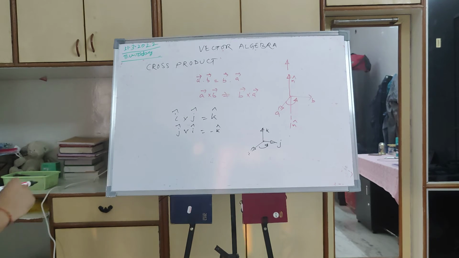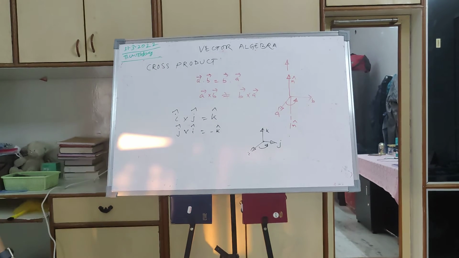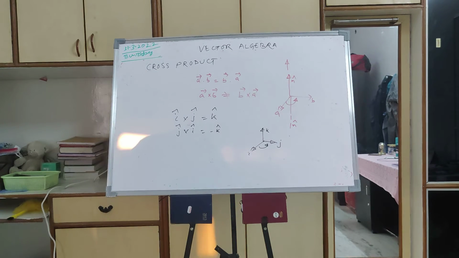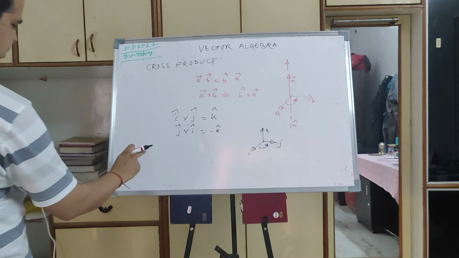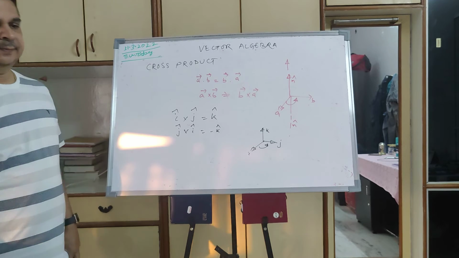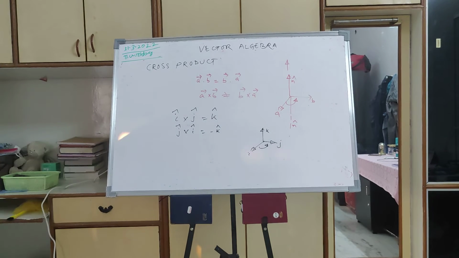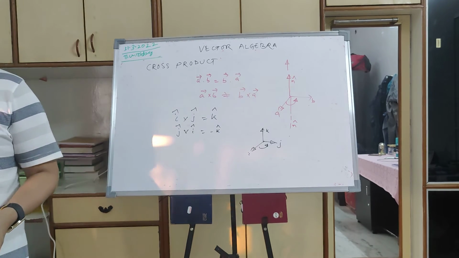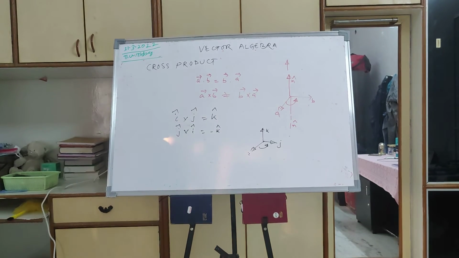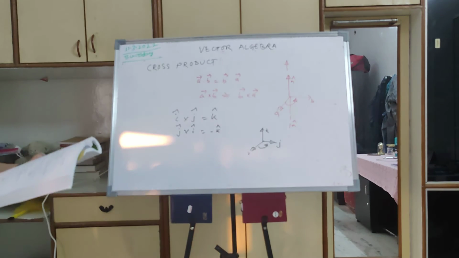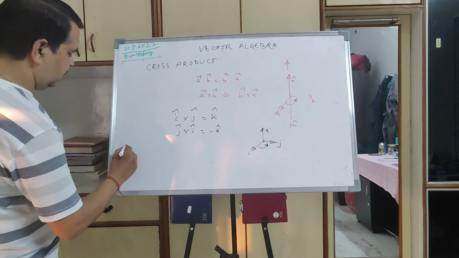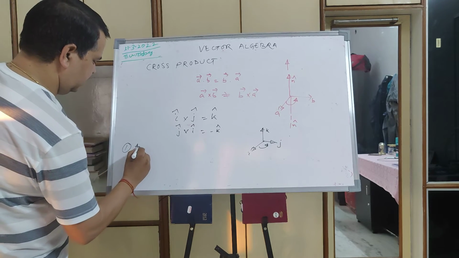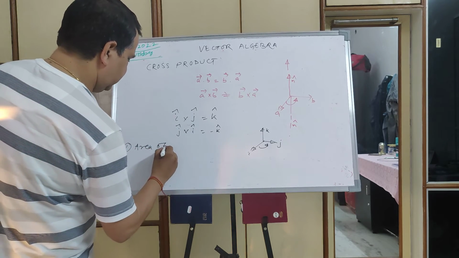Now we will get into two important applications of the cross product in geometry. We have told that vector products and vector algebra are used in engineering mechanics, and they are also used in geometry. So how is it used in geometry? You have to find the area of a triangle. So let us see how to find the area of a triangle.